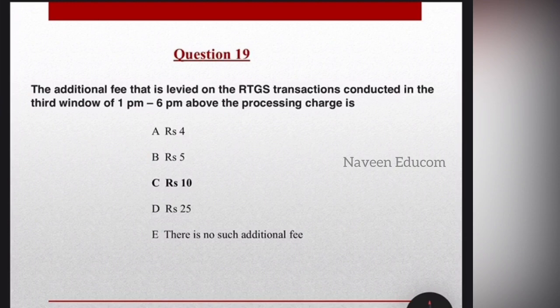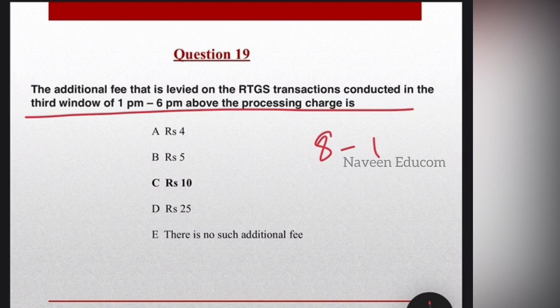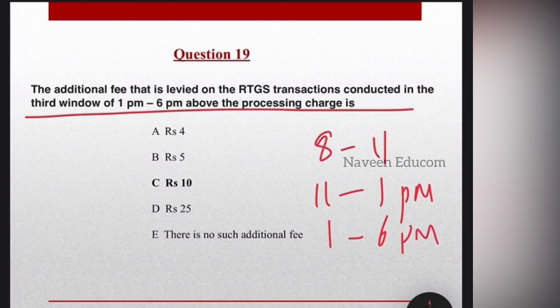The additional fee that is levied on the RTGS transactions conducted in the third window of 1 p.m. to 6 p.m. above the processing charges. So students, let's get to the important point. The RTGS transaction takes place in 3 windows in a day: 8 to 11 a.m., 11 a.m. to 1 p.m., 1 p.m. to 6 p.m. So the customers who conduct the transactions in the first window do not have to pay any additional fee, but in the second and third it is 2 and 5 respectively.